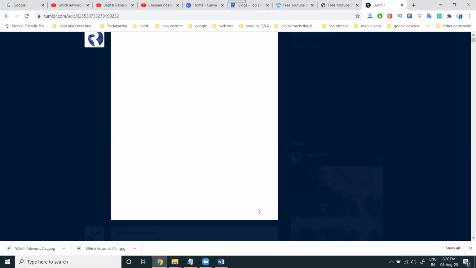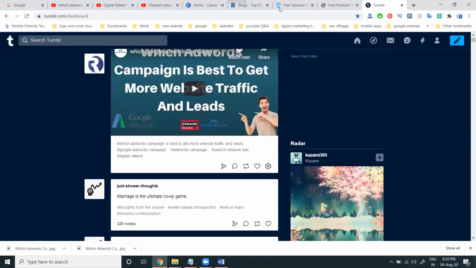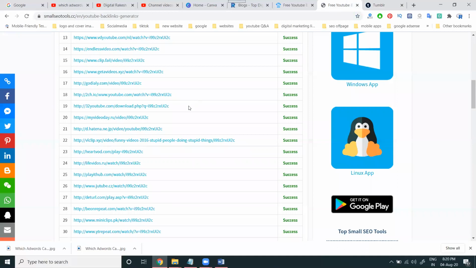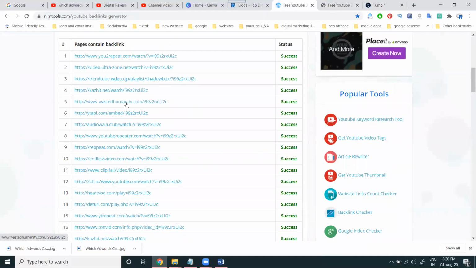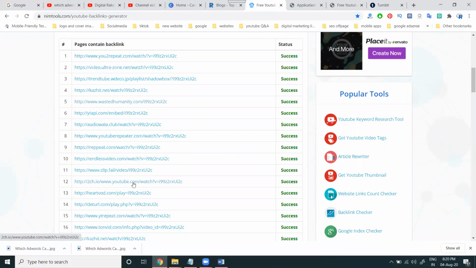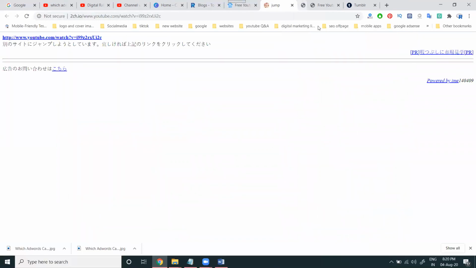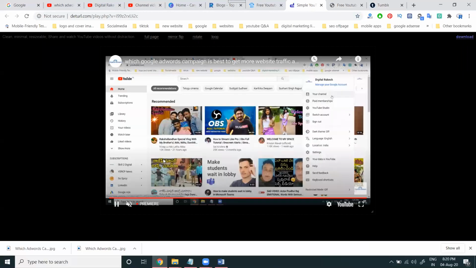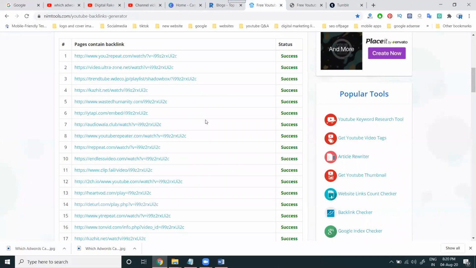Save. This will be used for a particular video, with manual backlinks and automated backlinks. This one will be automated. This one will be manual. These are all not generating fake ones. If you want to trust it, click one link. Some applications will show an error here. This will take time to activate. Some other websites will approve your link as a backlink. Some videos will play directly on the particular website.